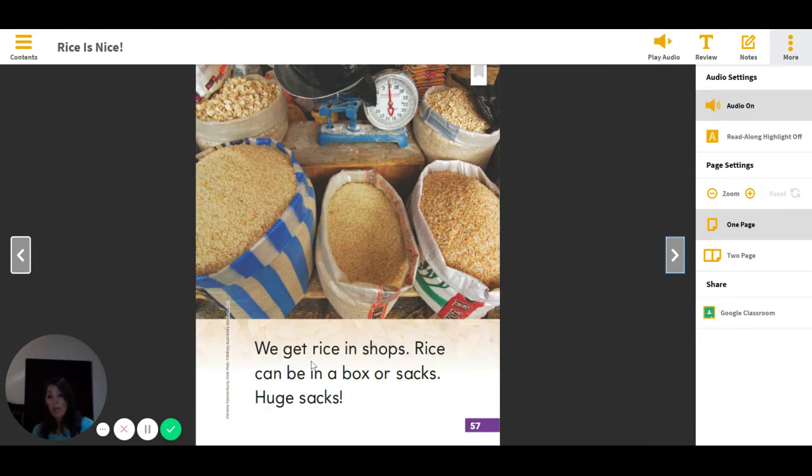We get rice in shops. Rice can be in a box or sacks. Huge sacks. So think back to the last time you had rice. Did it come in a box? Did it come in a sack? Now here's your question. Where can we get rice?